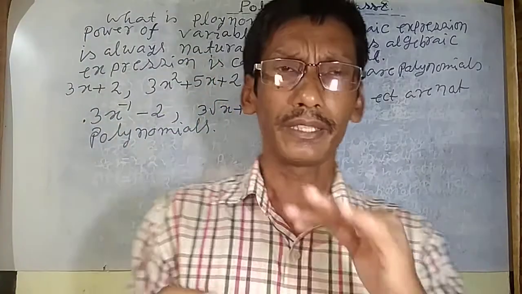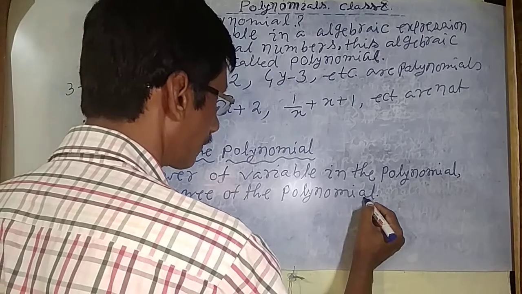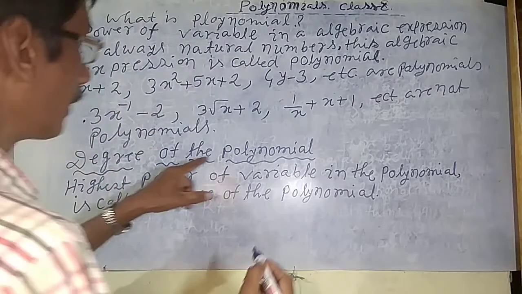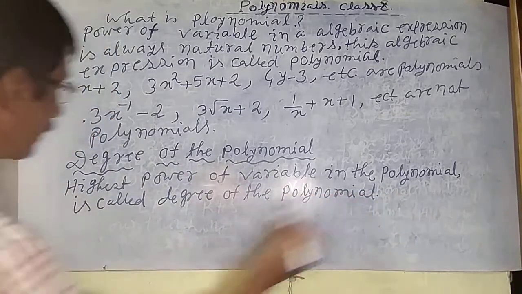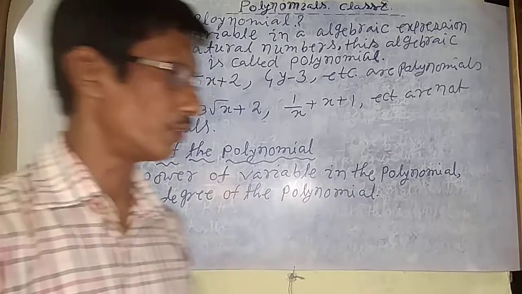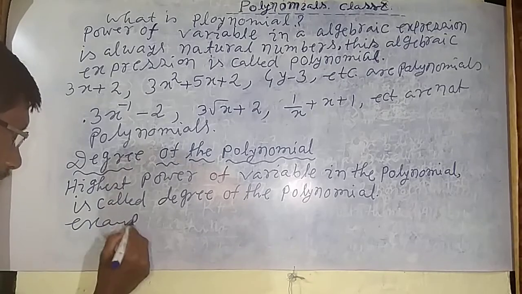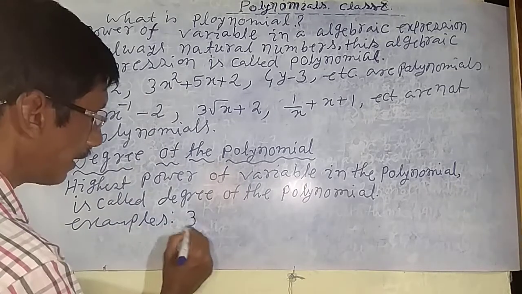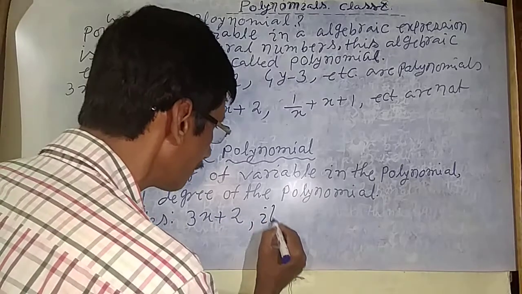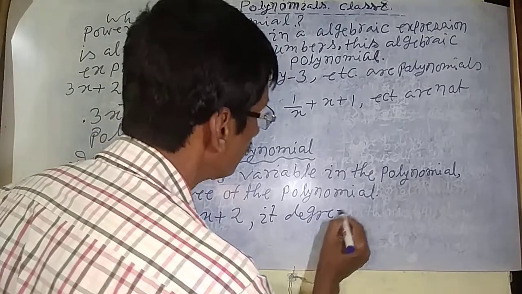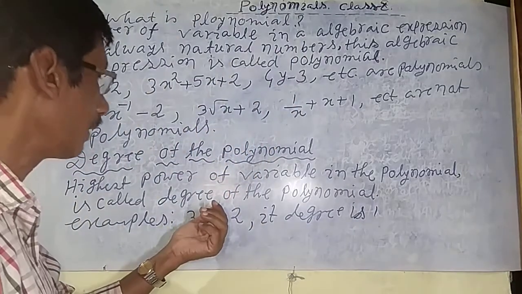Next comes the degree of a polynomial. The highest power of the variable in the polynomial is called the degree of the polynomial. First, take examples. 3x plus 2 is a polynomial. Its degree is 1, because the greatest power of the variable is 1.